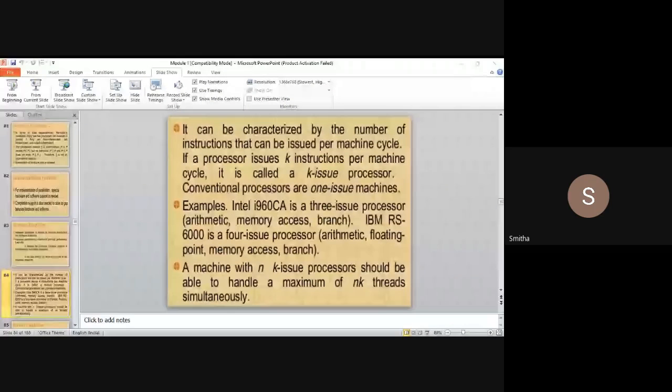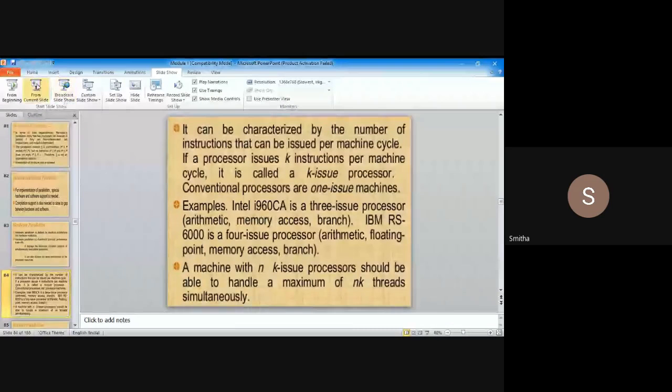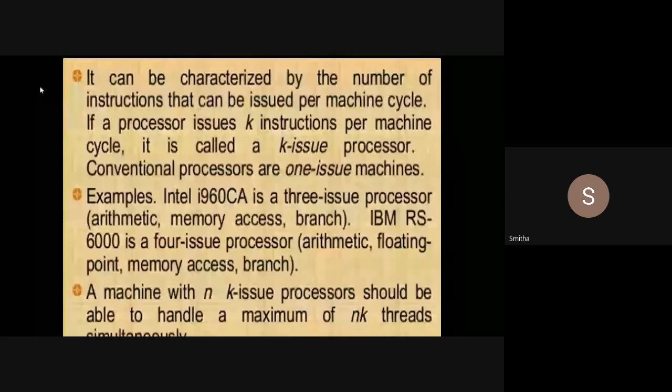Here it can be characterized by the number of instructions that can be issued per machine cycle. We know what one machine cycle is; it is some amount of time. Per machine cycle, how many instructions we can issue is based on the processor characteristics.